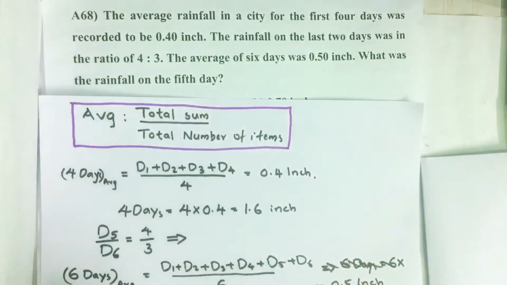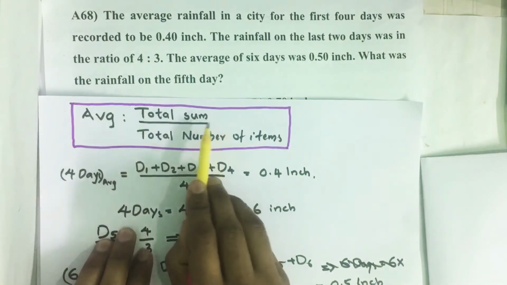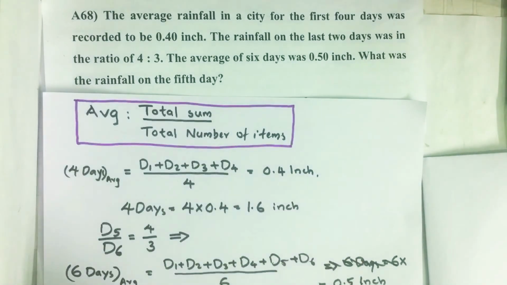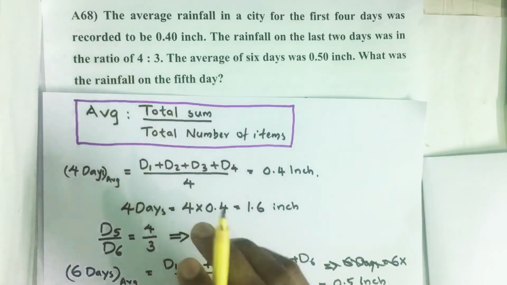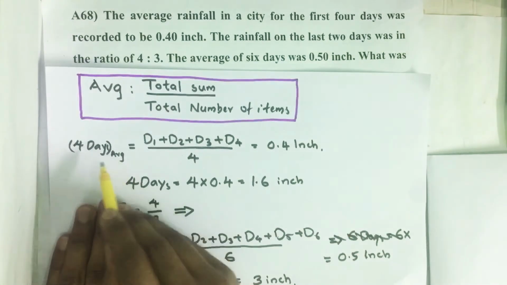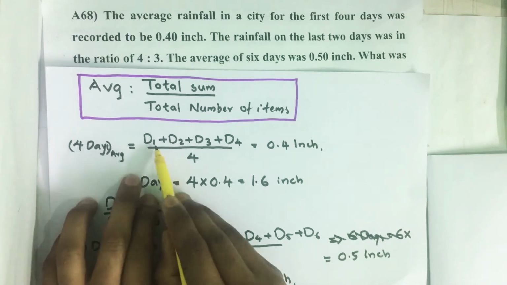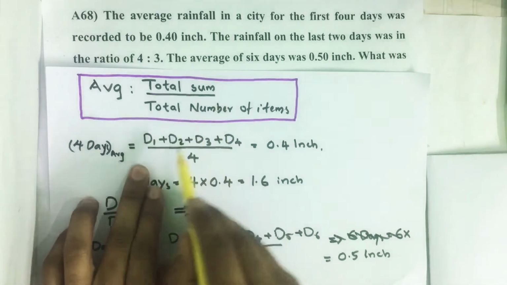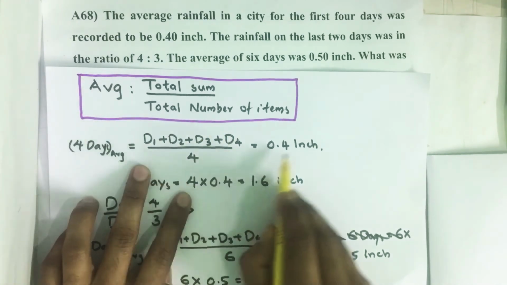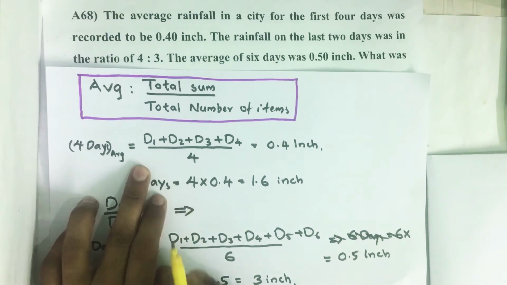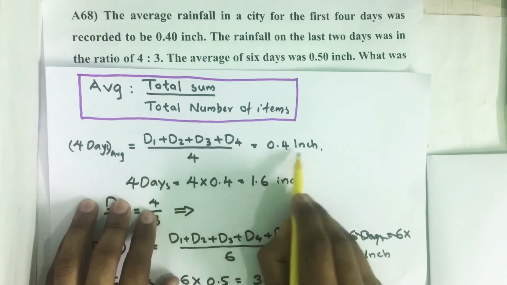So here this is a problem on average. How do we find average? Average equals total sum divided by total number of items. From the first statement, the average rainfall in a city for the first 4 days was recorded to be 0.4 inch. That means the 4 days average equals day 1 plus day 2 plus day 3 plus day 4, the rainfall recorded on each day, divided by 4, and we get the average. So here the average is given as 0.4 inch.